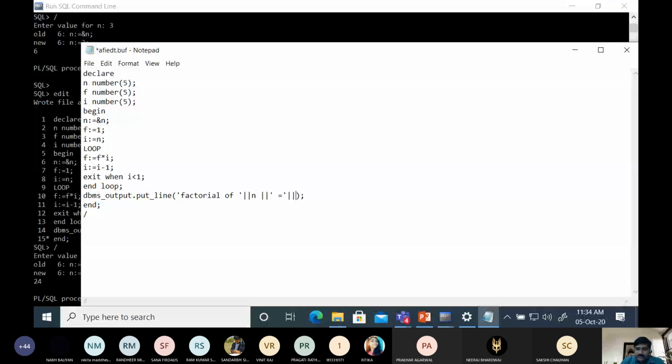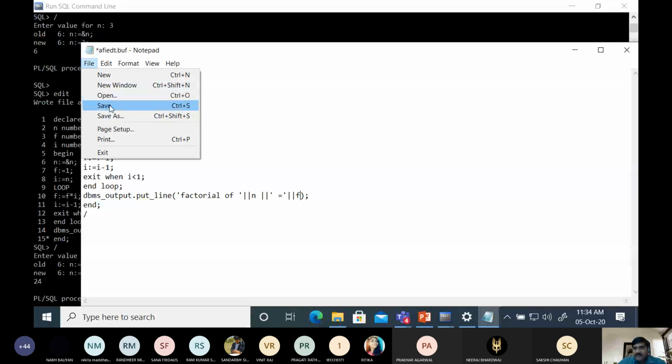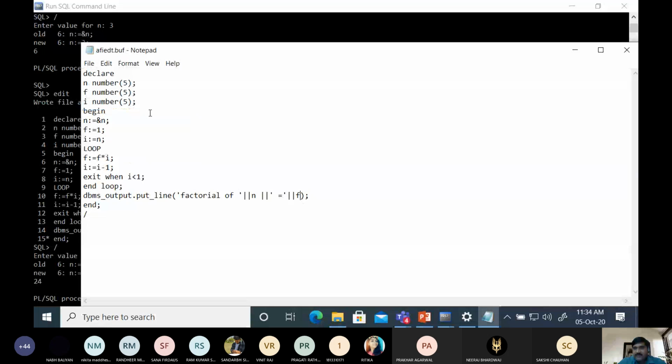Did you get it? First this string will be displayed, then here value of n will be displayed, then this string whatever we write within single quote will be displayed, and after that value of f will be displayed. So in this way we can format the output. Now see the output of this program.